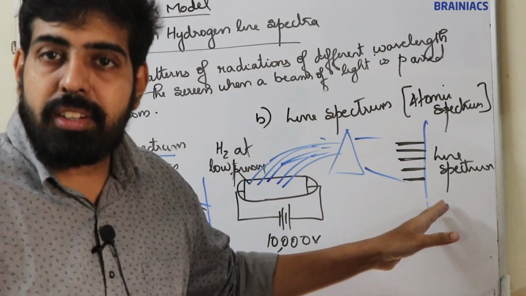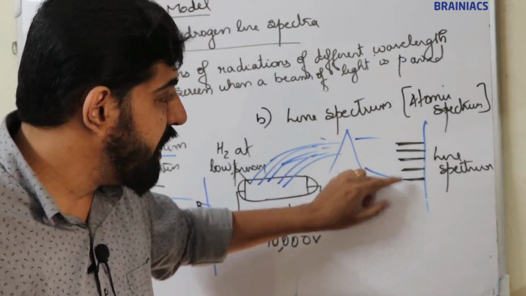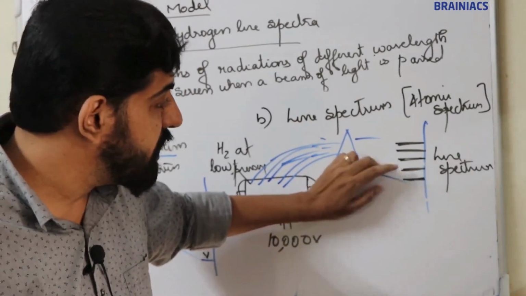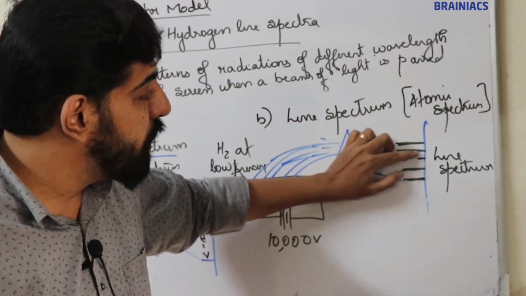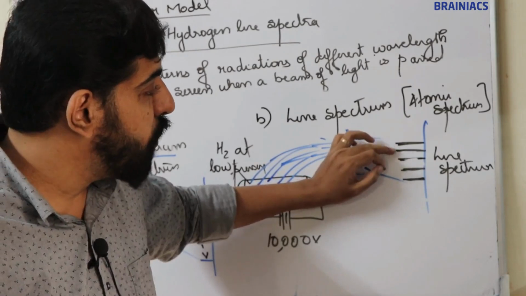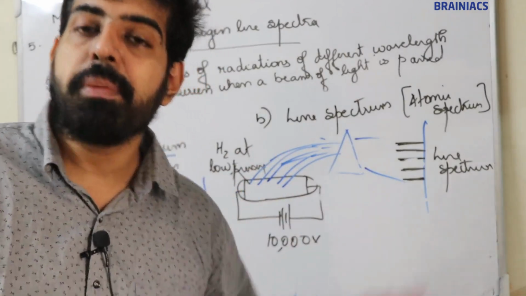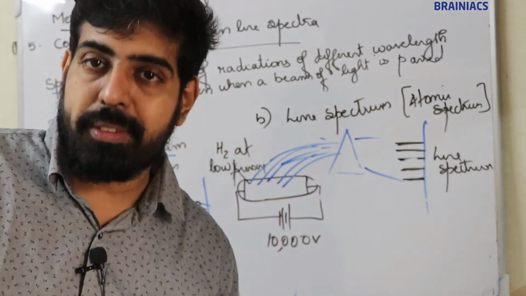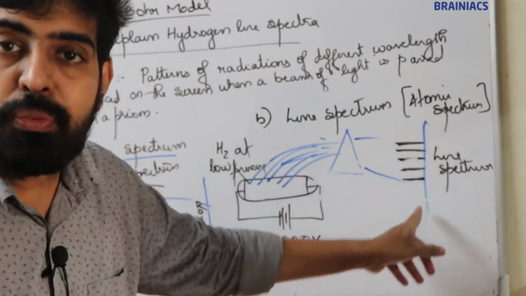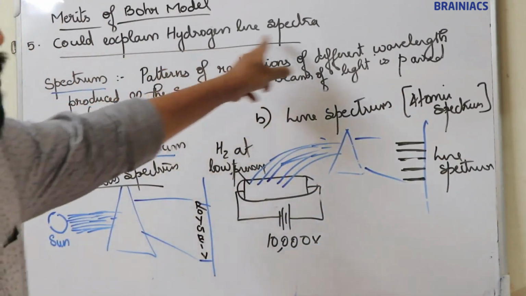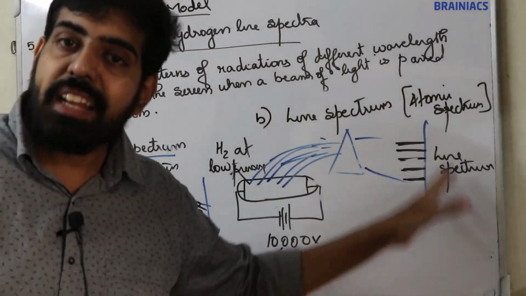Now if you check the patterns on the screen, you can see 5 definite lines. One line, there is a gap, second line, there is a gap, third line, a gap between second and third, fourth line, a gap between third and fourth, fifth line, a gap between fourth and fifth. So we are not observing a continuous spectrum, we are observing a discontinuous spectrum. Those discontinuous spectra are known as line spectrum. In the case of hydrogen, we observe 5 lines. This is known as the line spectrum of hydrogen. Bohr is the one who explained the line spectra.